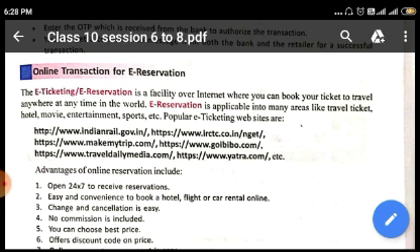Now, e-reservation is applicable in many areas. Reservation is not only limited to travel and transport. But 4 to 5 years ago, if anybody talked about e-reservation, he was usually referring to tickets either in the railways or in the flights, because at that time reservation was used only for booking tickets in flights or trains. Today e-reservation is used for booking in almost all areas, like hotels also. You can reserve your hotel room using e-reservation.